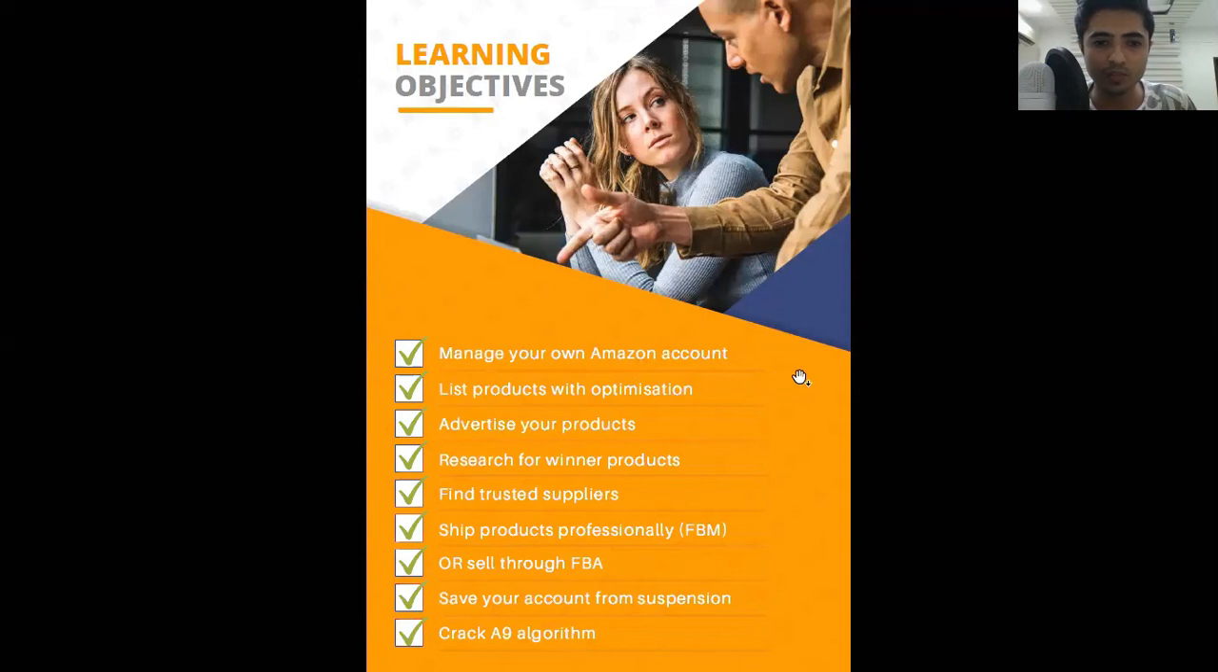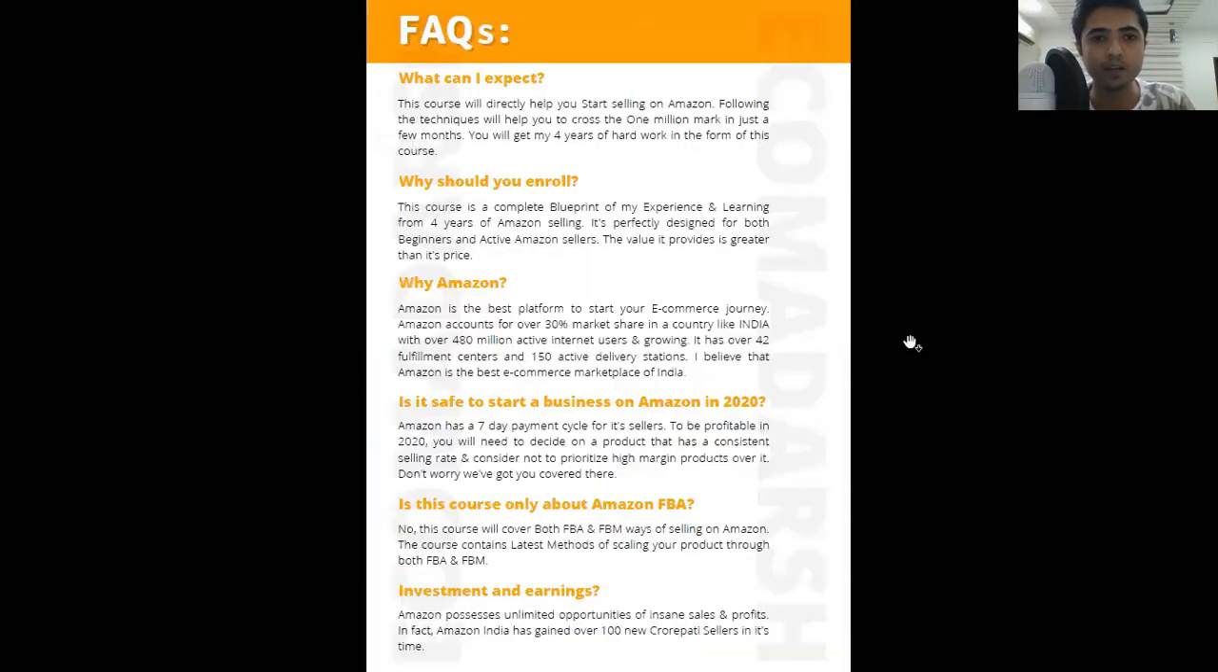You can manage your own Amazon account, list your product with optimization, advertise your product, research for new winners, and find trusted suppliers. You can ship products professionally all over India. You can cover all of the pin codes of India, or you can sell through Amazon FBA. Then you can save your account from suspension, and you can crack the A9 algorithm, which is the most important of all of these. These are the FAQs. You can read it. I will also share these files on your WhatsApp. You can read it then.